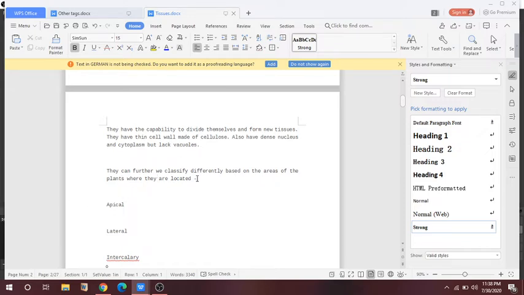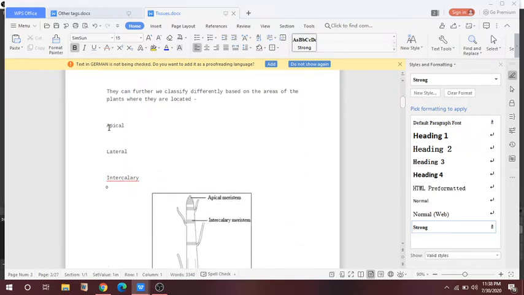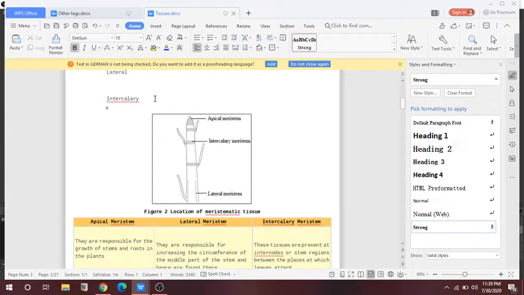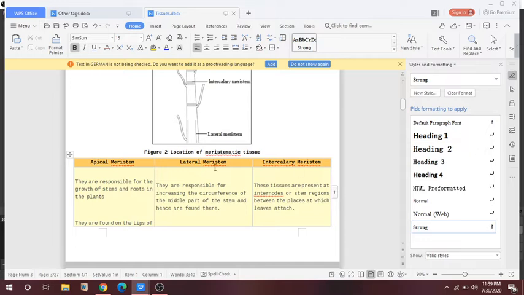We further classify them based on the areas. They are divided into apical meristem, lateral meristem and intercalary meristem. This is the structure: apical meristem is at the top, intercalary is between the apical and lateral, and lateral is the last one. At the apical meristem there is the highest rate of cell division. So we will study and differentiate these three parts of the meristematic tissue.